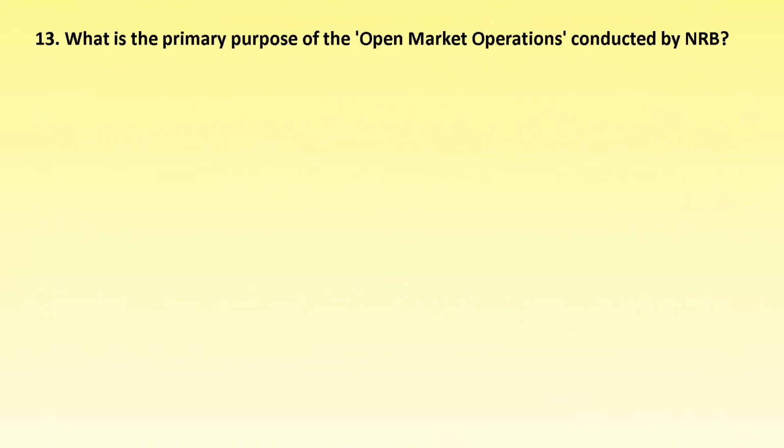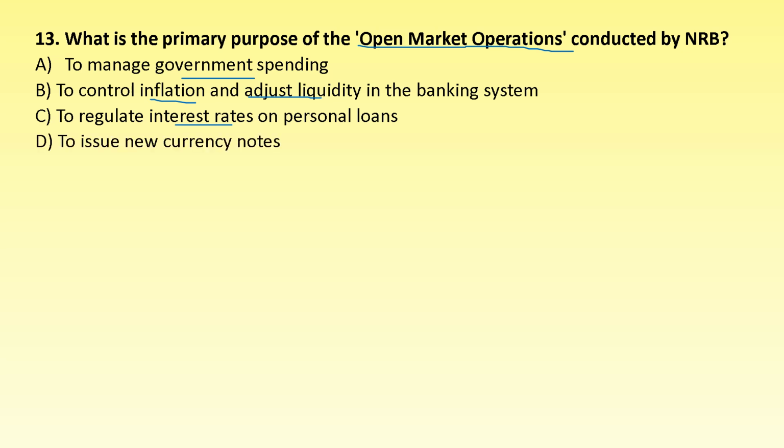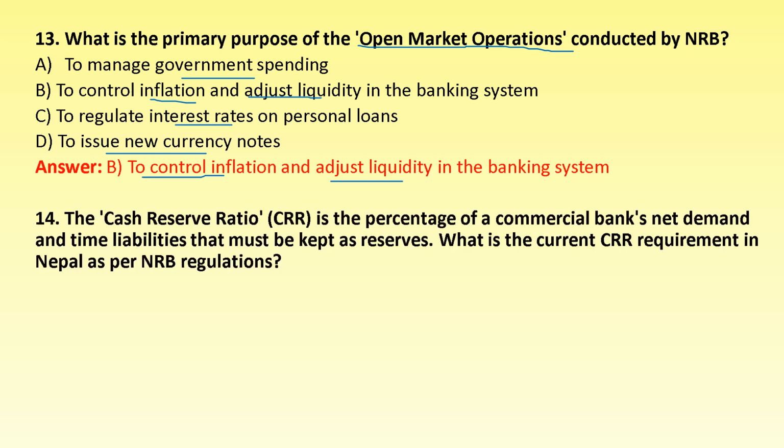Number 13, what is the primary purpose of open market operations conducted by Nepal Rastra Bank? To manage government spending, to control inflation and adjust liquidity in the banking system, to regulate interest rates on personal loans, and to issue new currency notes. The correct answer is option B, to control inflation and adjust liquidity in the banking system. This is one of the purposes of the open market operation conducted by the Nepal Rastra Bank.